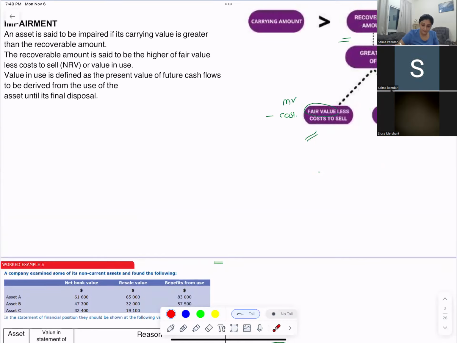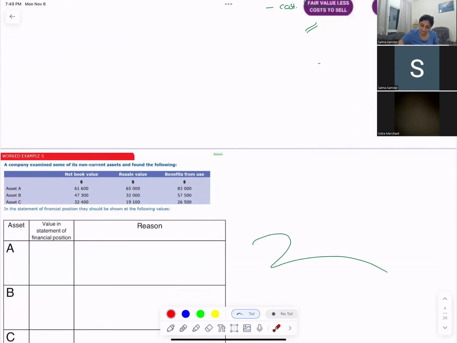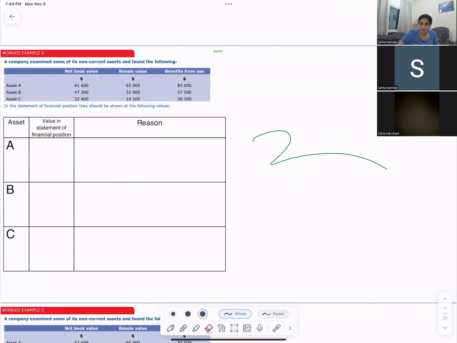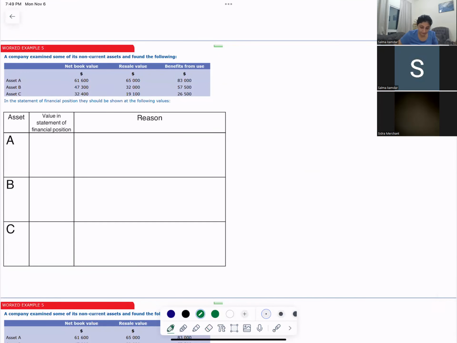Okay, fine. So let's go with one example over here. The first example, I don't know if you have your PPT in front of you or no. So you have your net book value, your resale value, and benefits from use. Net book value is called what?